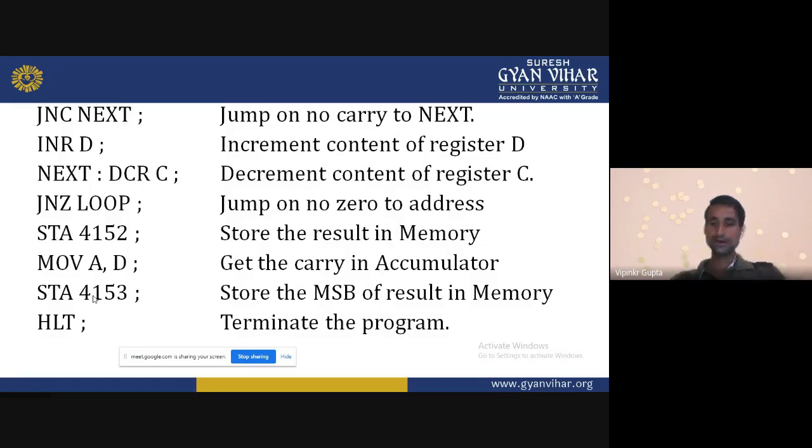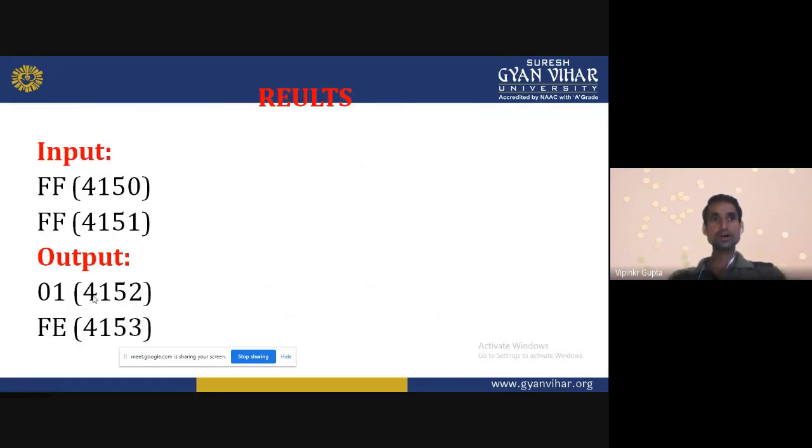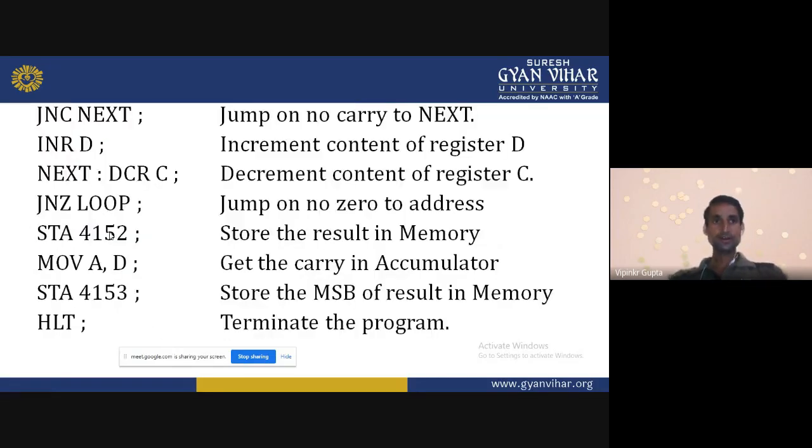This is too long an example, so suppose 4150 has 04 and 4151 has 02. Let us take this example.